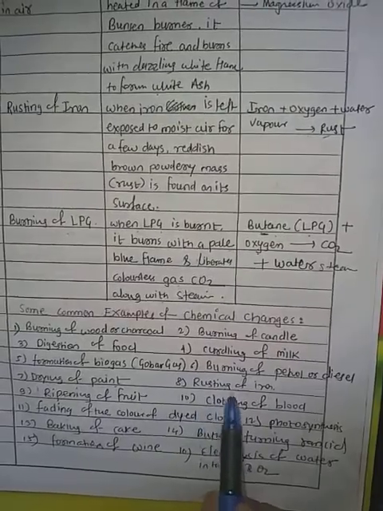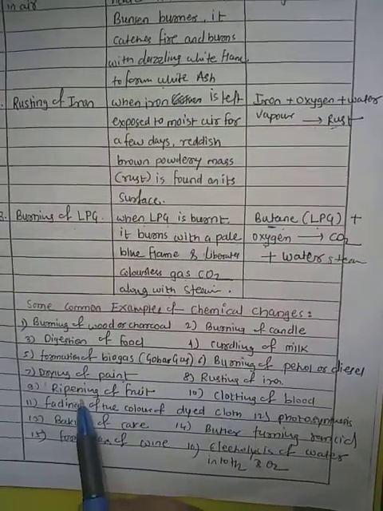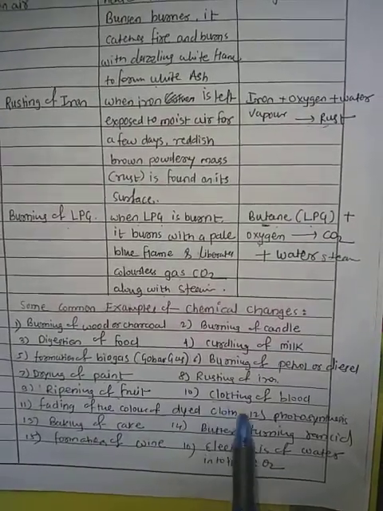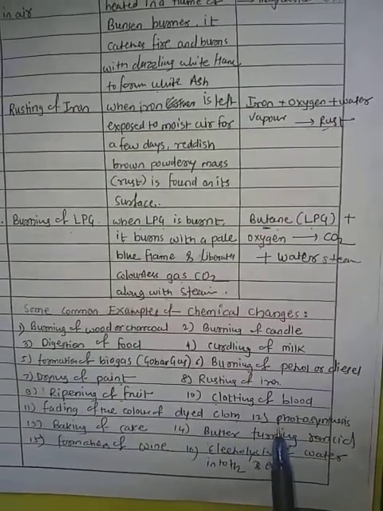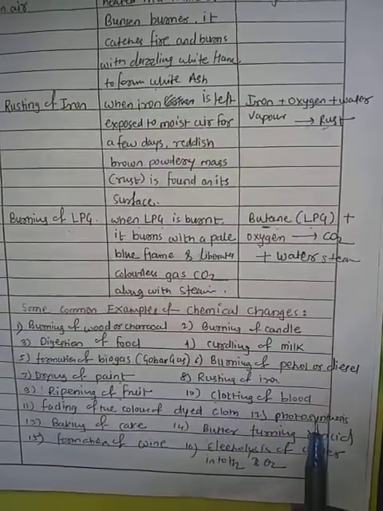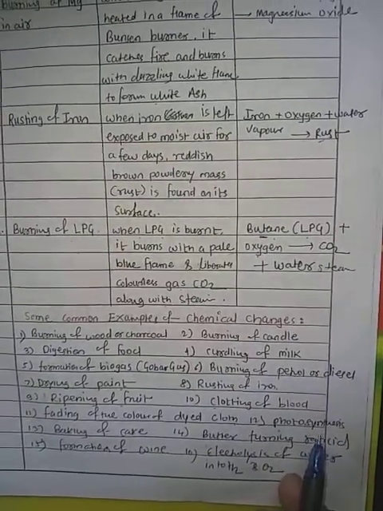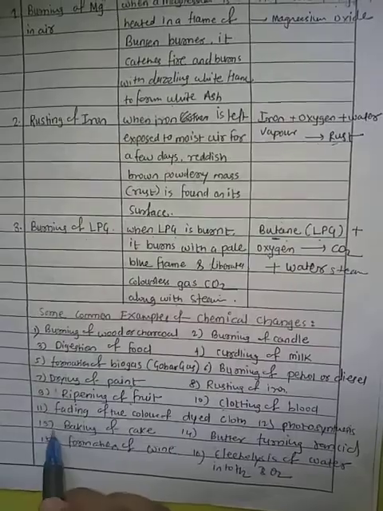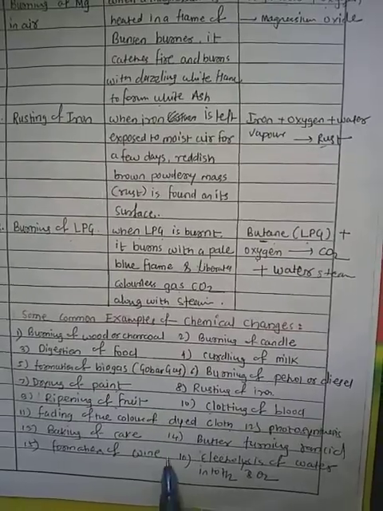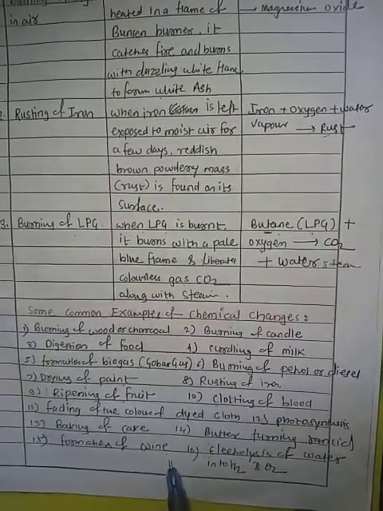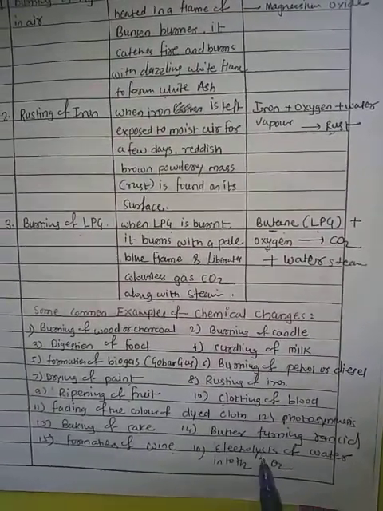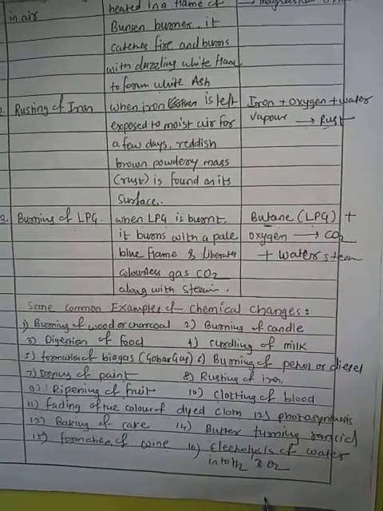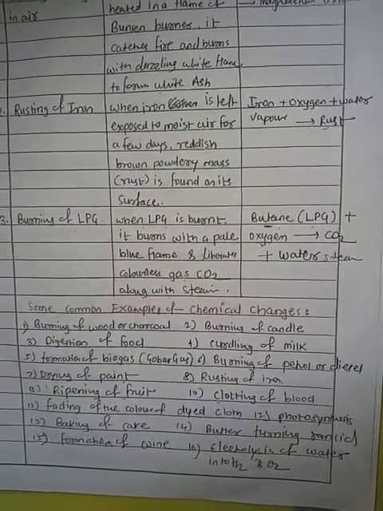Rusting of iron, which we just saw. Ripening of fruit is also a chemical change. Clotting of blood. Fading of the color of dyed clothes is also a chemical change. Photosynthesis. As you know, which metal is used in photosynthesis? Magnesium. Baking of a cake, butter turning rancid, rancidity is also a chemical change. Then formation of wine, and lastly electrolysis of water into H2 and O2. Lysis means breaking: breaking of water into H2 and O2 by applying electricity.